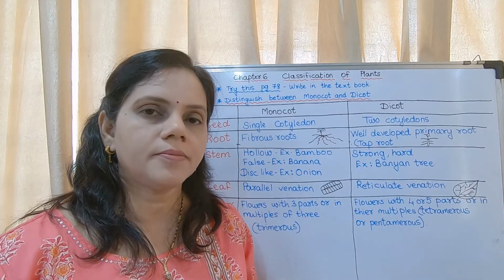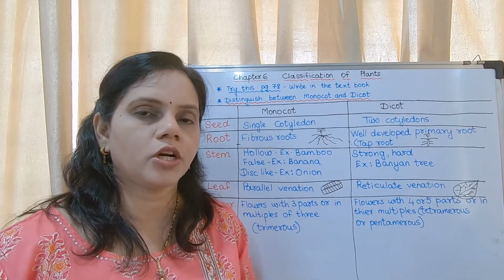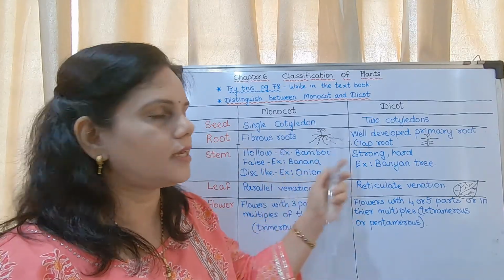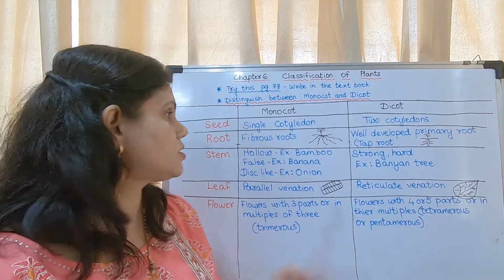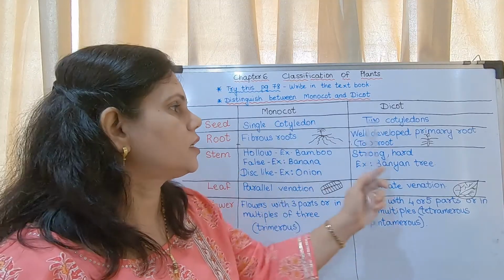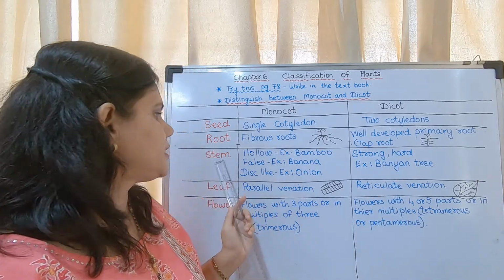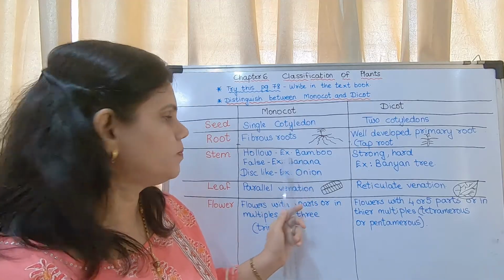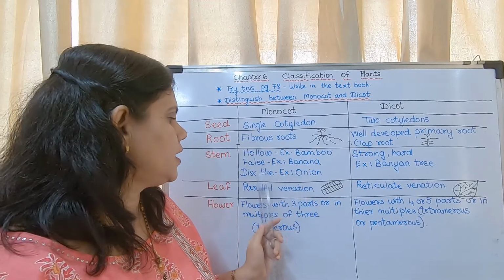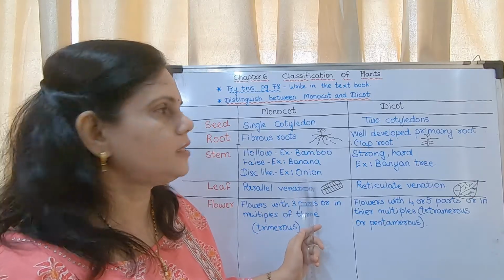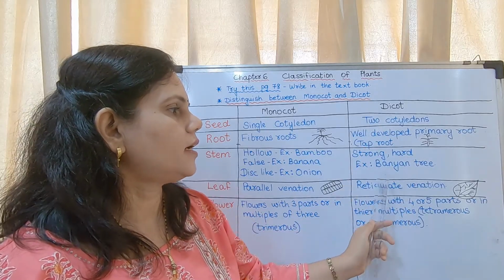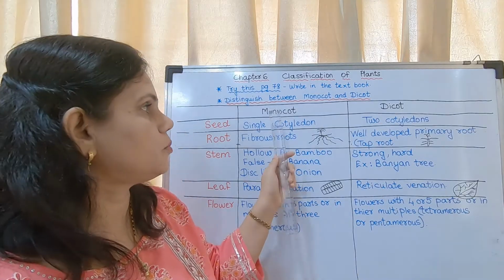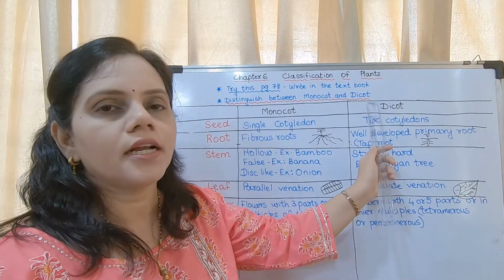So what are the differences between monocot and dicot? The first is of seed. In case of monocot, single cotyledon, dicot, two cotyledons. Root, fibrous root, tap root. Stem, hollow, false or disc-like. Hollow as in case of bamboo, false as in case of banana, and disc-like as in case of onion. Dicot, strong, hard in case of banyan tree. Leaf, it is parallel venation in monocot, reticulate venation in dicot.